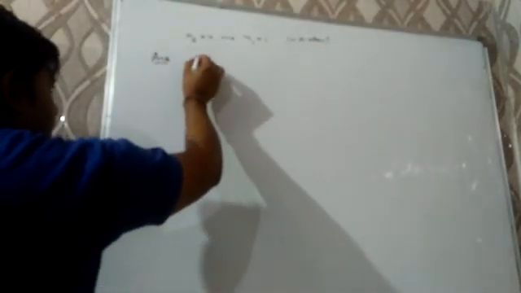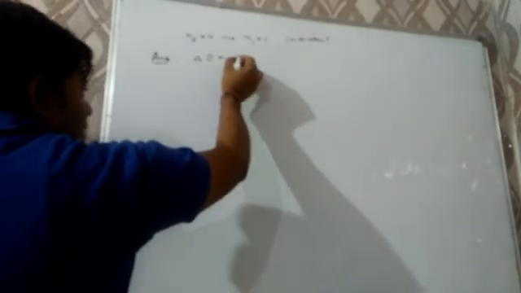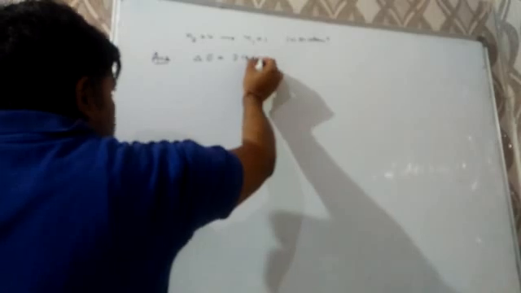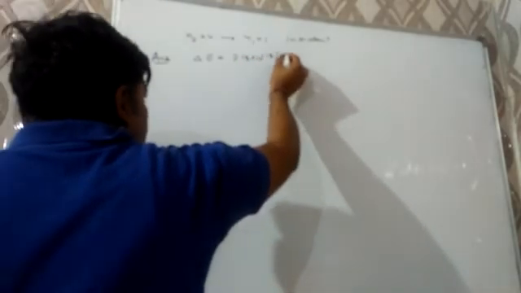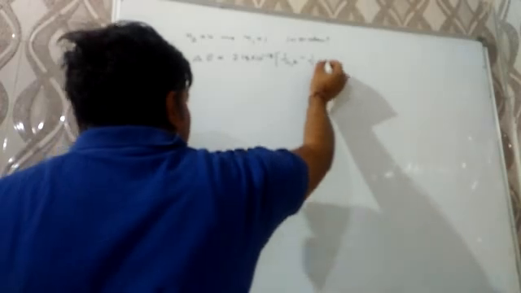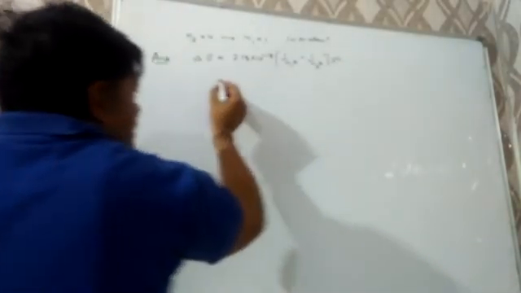We can use the formula ΔE = 2.18 × 10⁻¹⁸ × (1/n1² − 1/n2²) × Z².